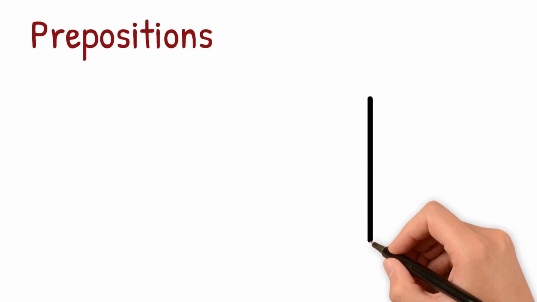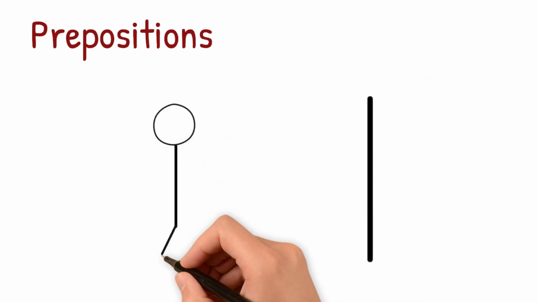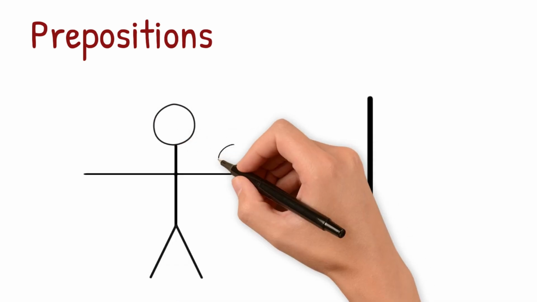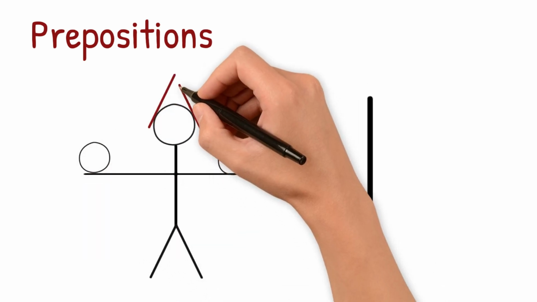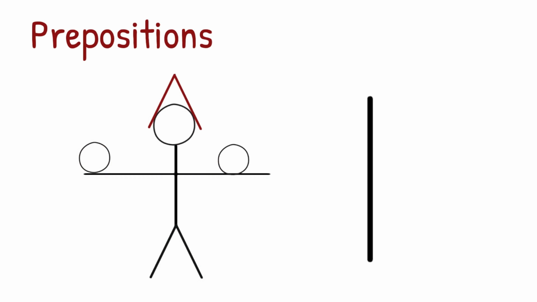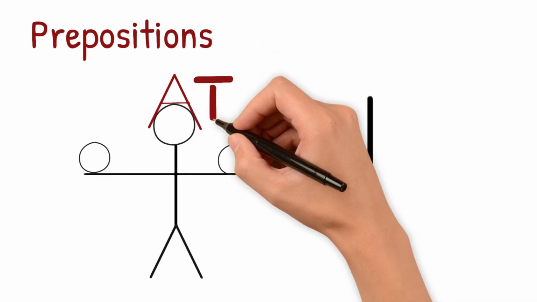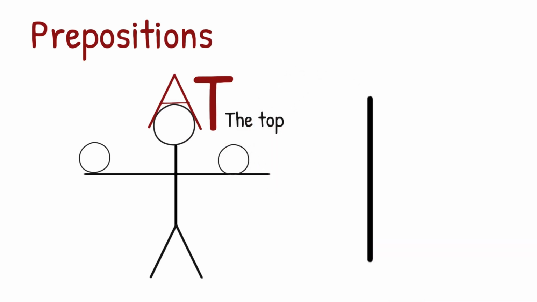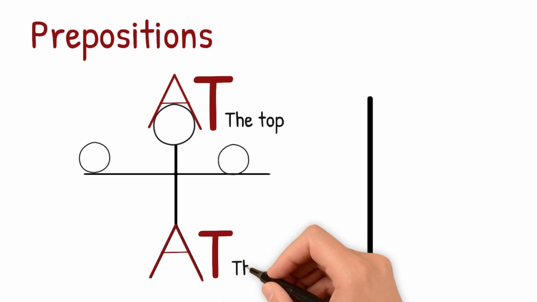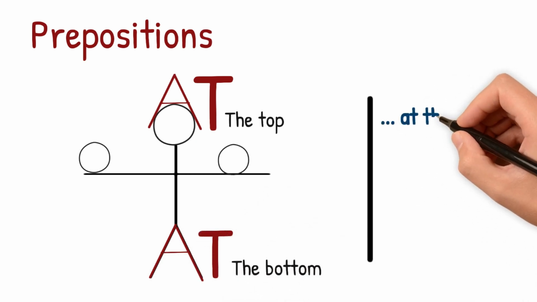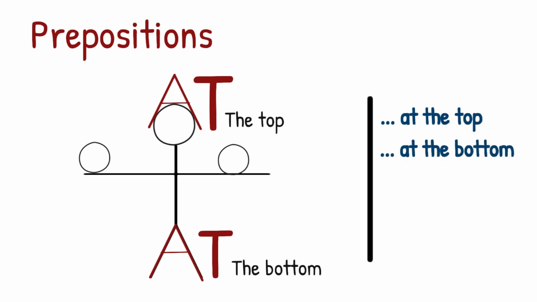To talk about location, we need to learn how to use the correct prepositions. Let's use your imagination now. I need you to imagine that this is a boy holding two balls and wearing a hat. Where is the hat? The hat is at the top. Let's try and look for another A. Where can we find it? Correct. It's at the bottom. So at the top, at the bottom.